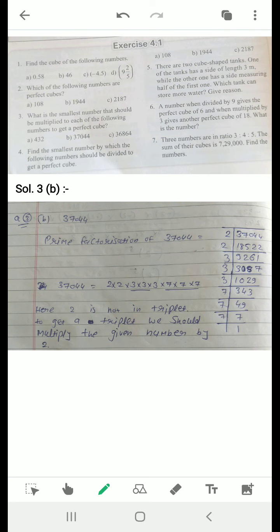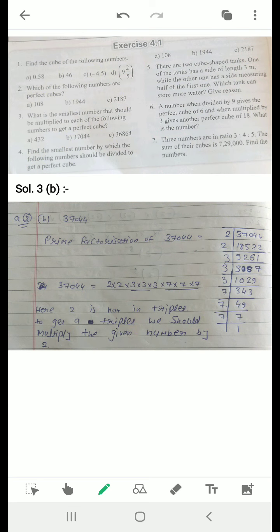If it is a number in fraction or a rational number like 9 2 upon 5, then also we have to apply the same method. First of all, convert this mixed fraction into an improper fraction and then multiply that 3 times. Okay. Second question: which of the following are perfect cubes?